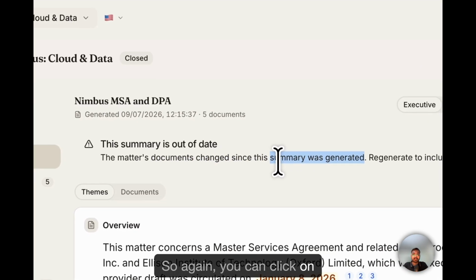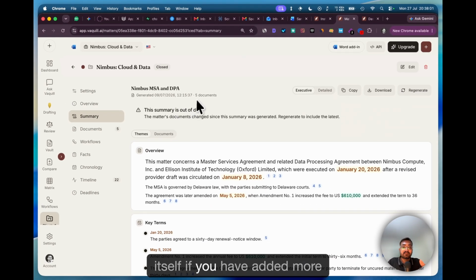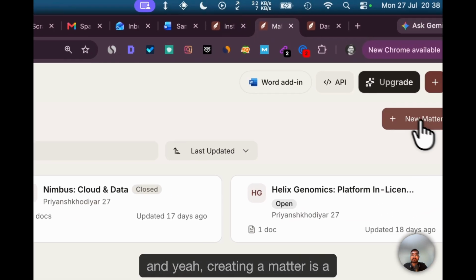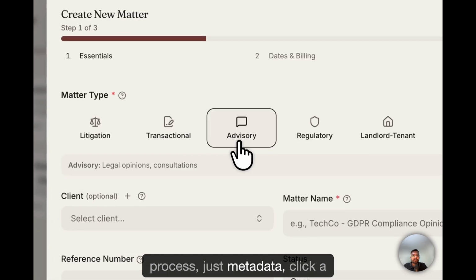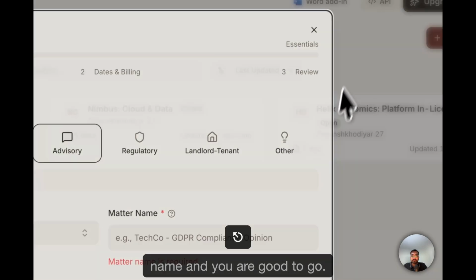So again, you can click on regenerate and it will auto update itself if you have added more documents on the line. So that's almost all we have for the matter. Creating a matter is a simple process, simple syntax. Just metadata, click a matter type, a document, a matter name, and you are good to go.